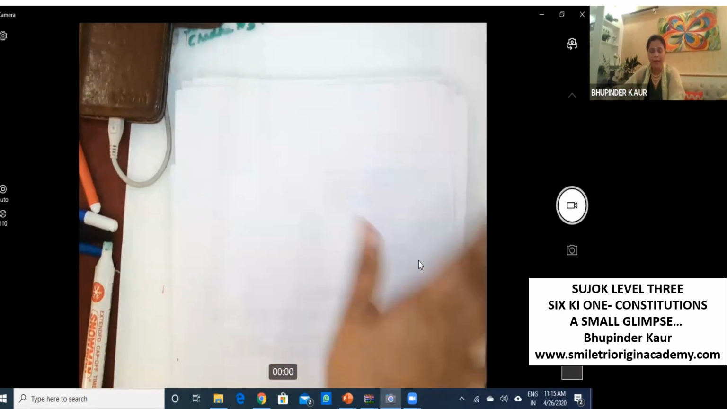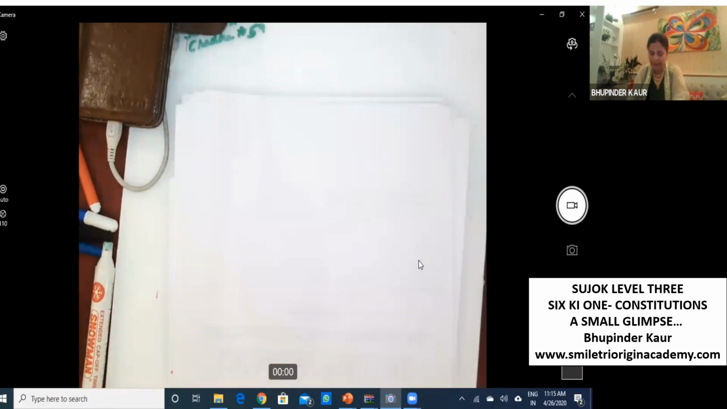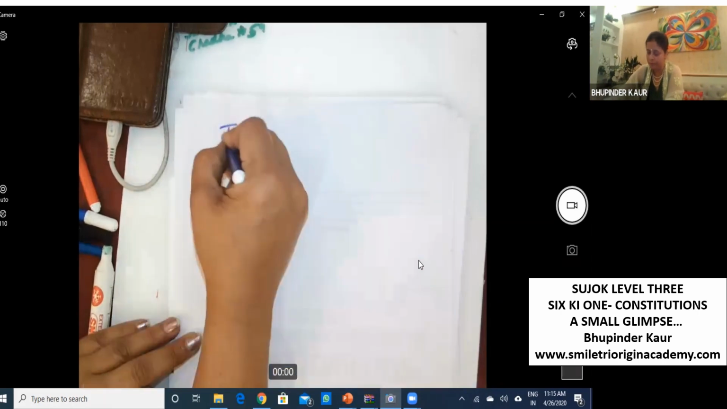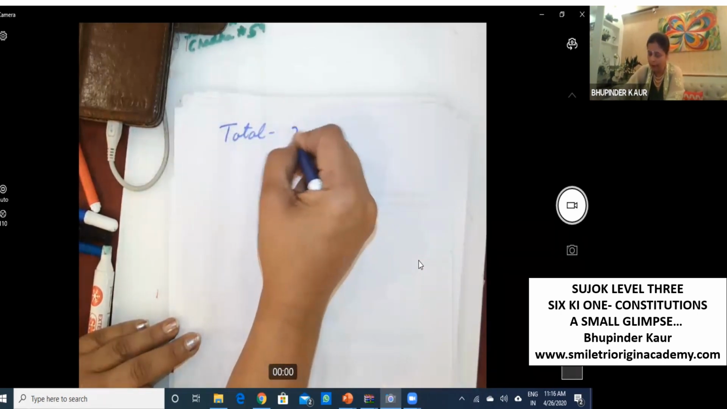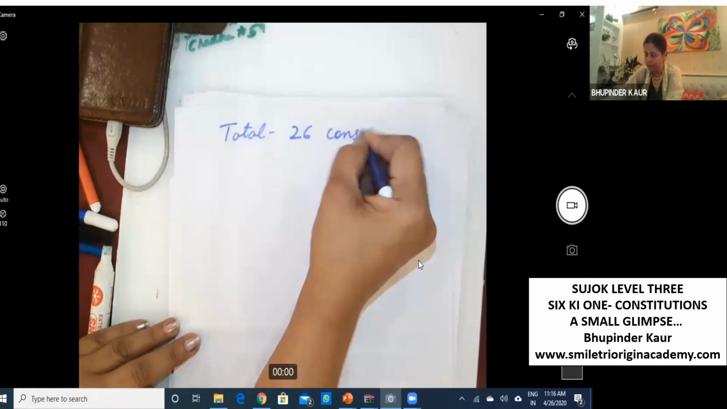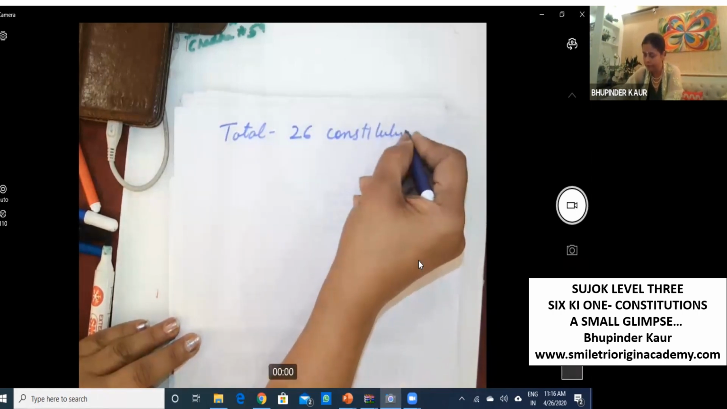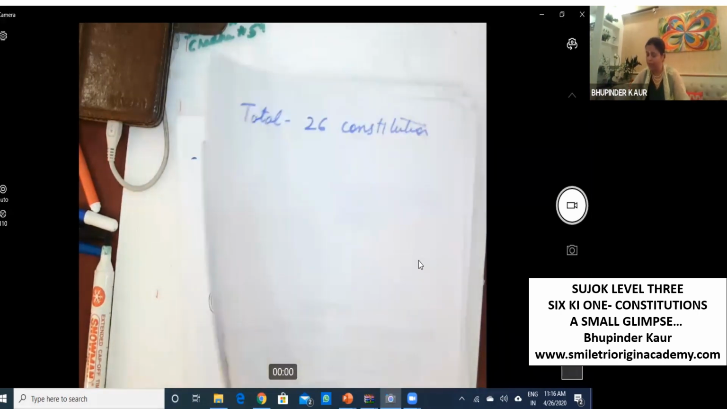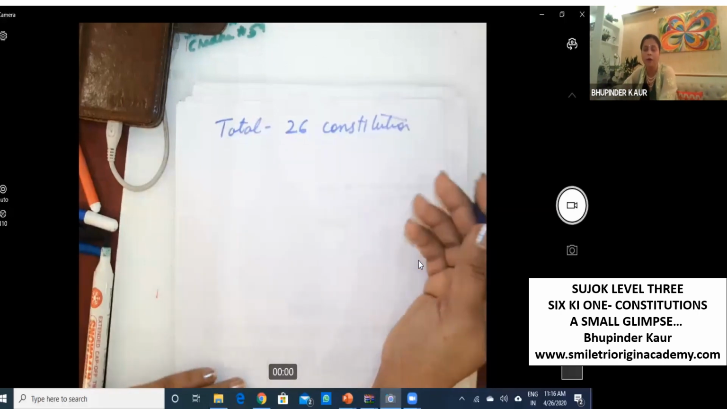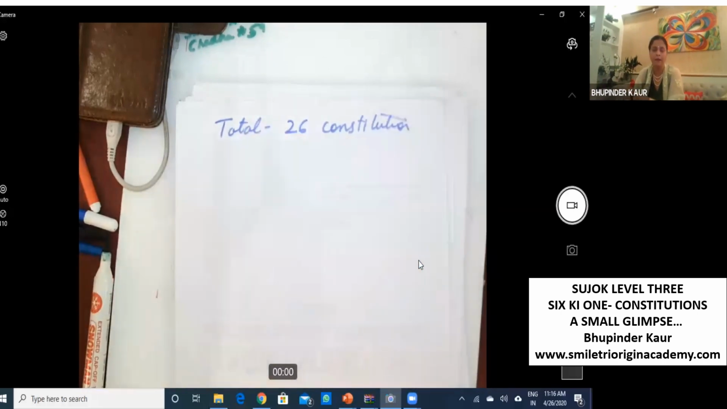So in major, there are a total of 26 constitutions. Means when you make all these combinations, plus, minus, and all varieties of diseases, there are a total of 26 constitutions or 26 possibilities.